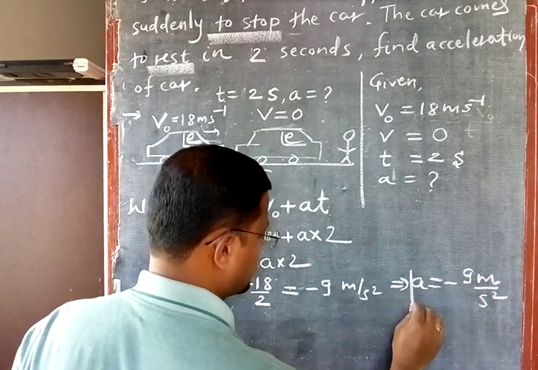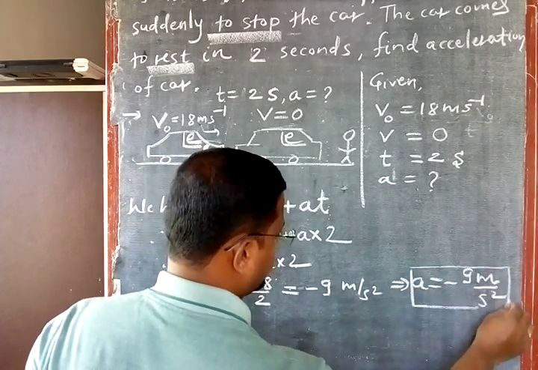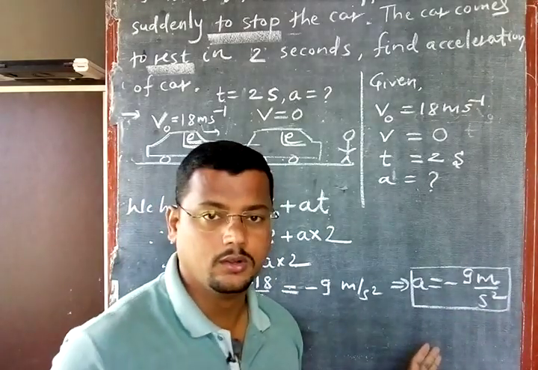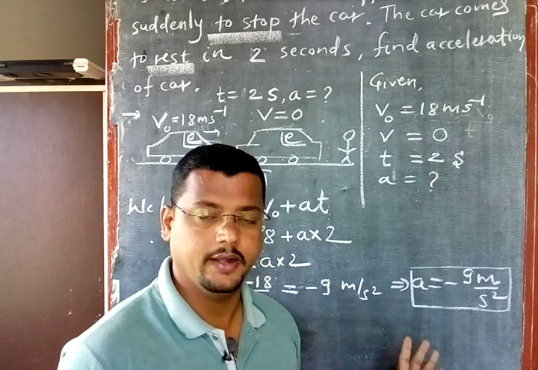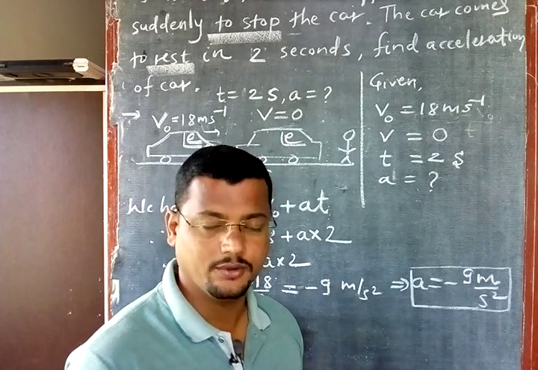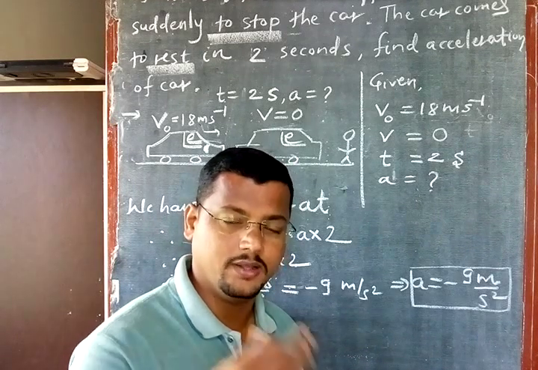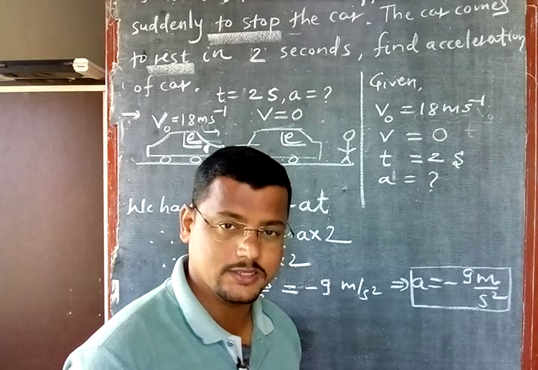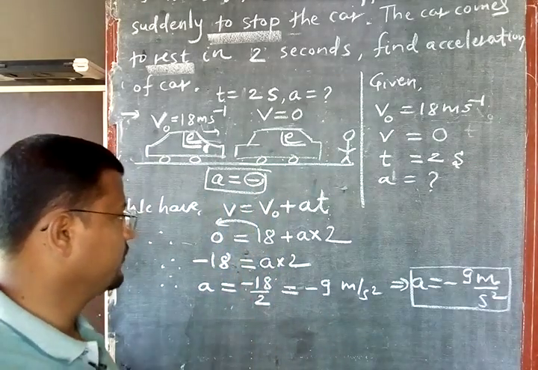The question comes here, why are we getting acceleration negative here? Because clearly the velocity of the car decreases. Whenever velocity is decreasing, acceleration will definitely become negative. Why in the previous problem was acceleration positive? Because there was an increase in velocity. Check the problem, whether it is correct or not.